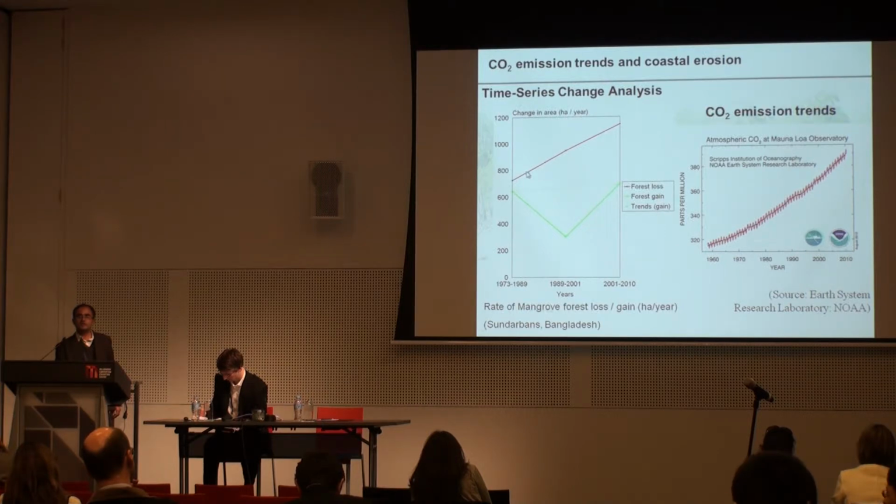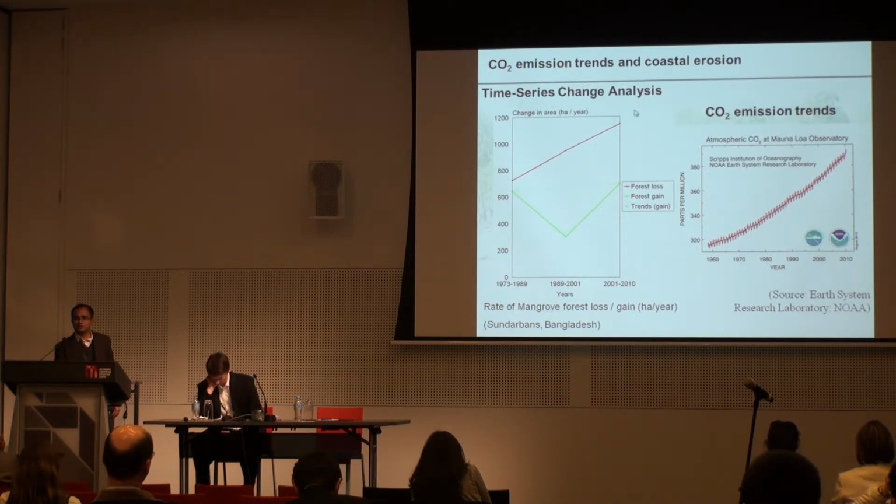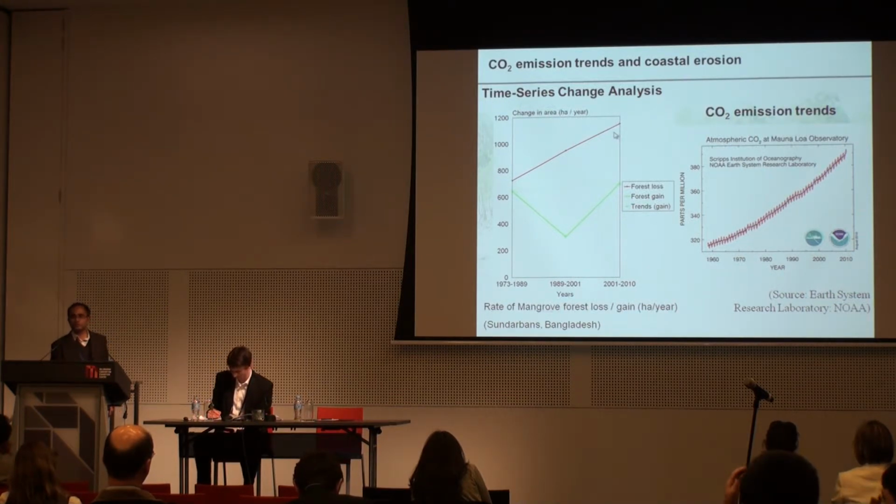But if the forest loss continues this way, like the CO2 emission trend on the right side, if we see the carbon emission trend from the 70s to 2010, and the loss of forest in the Sundarbans, particularly in the Bangladesh part of the Sundarbans, what can we get?